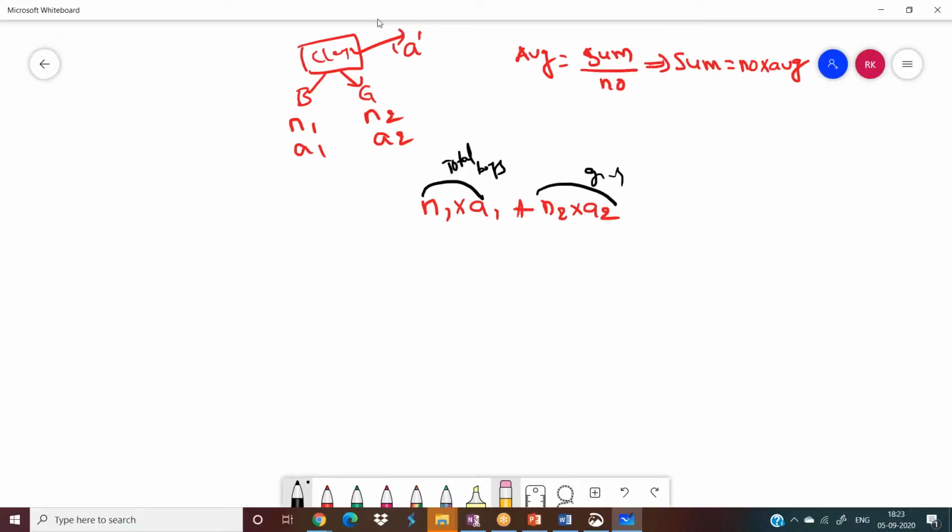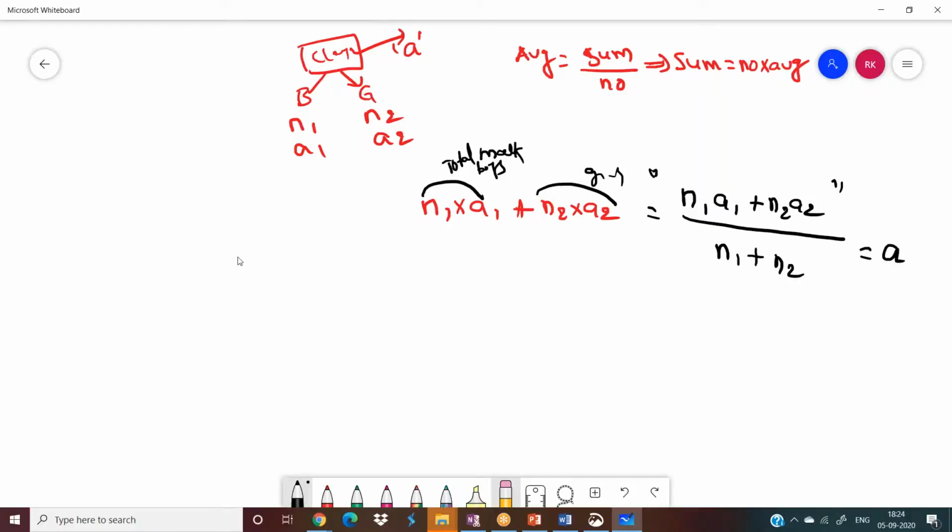So total marks of the boys and total marks of the girls sum gives you total marks of the class, that is n1 a1 plus n2 a2, right? If you want to get the average, then just divide by the total number of boys and girls, n1 plus n2. This gives you average marks of the class, that is A.